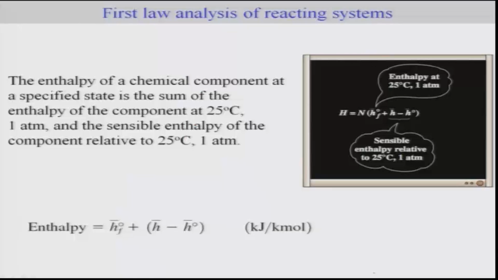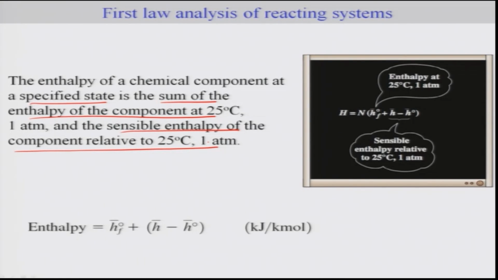Now let me take the next step and try to first explain the first law for the reacting system. Before we go through this, we must understand the enthalpy calculations at a given state. Okay, let's say T and P. The enthalpy of a chemical compound at a specified state, that is your T and P, okay, is nothing but the sum of the enthalpy of the component at 25 degrees Celsius and 1 atmosphere, and the sensible heat enthalpy of the component relative to 25 degrees Celsius and 1 atmosphere.